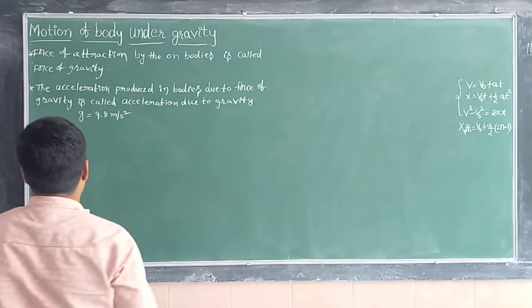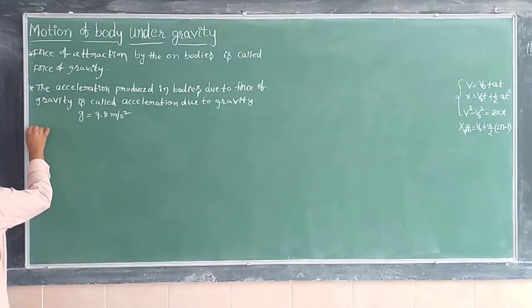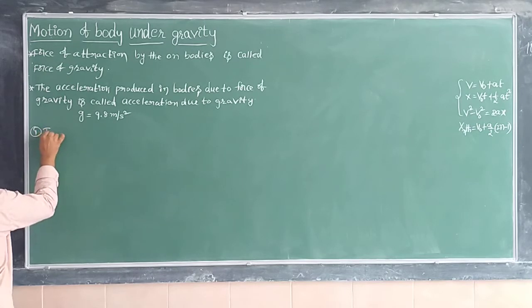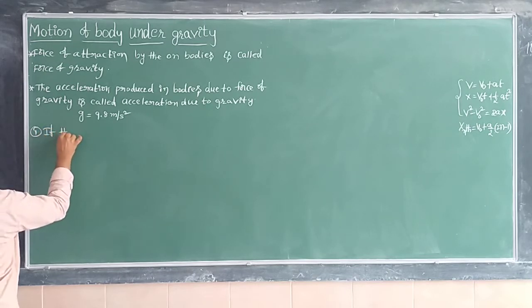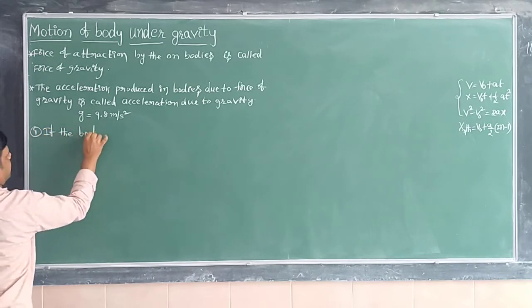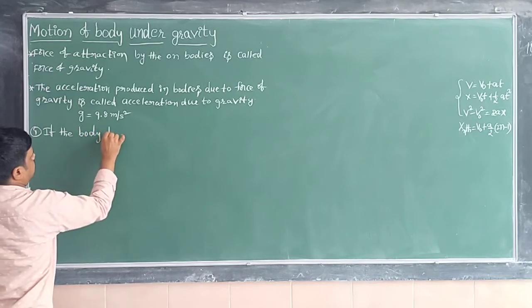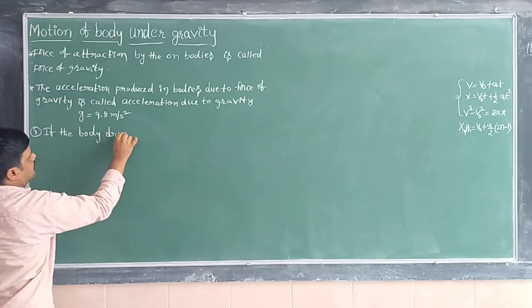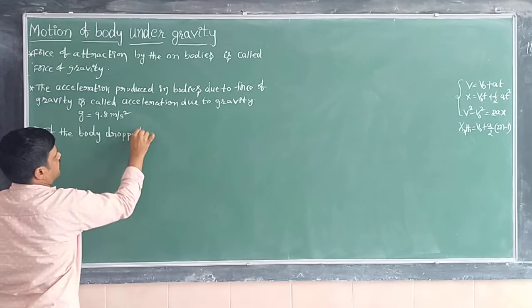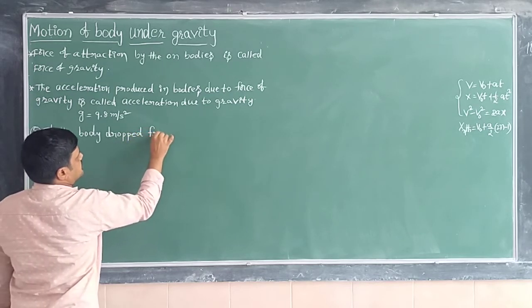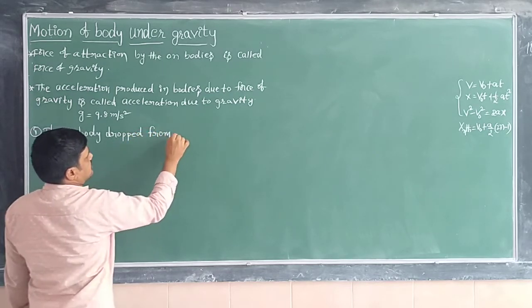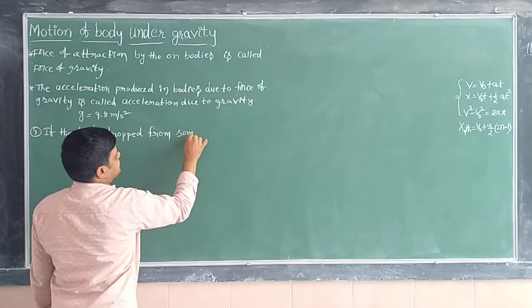The first case is if the body is dropped from some certain height.